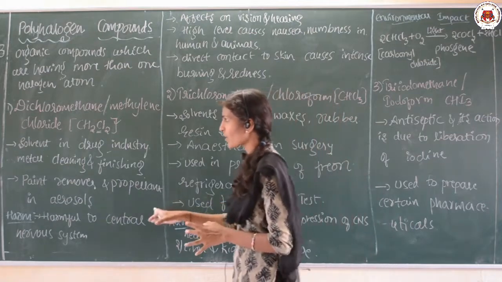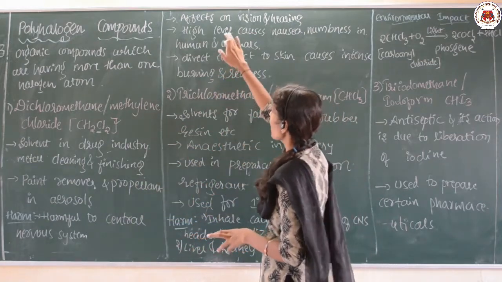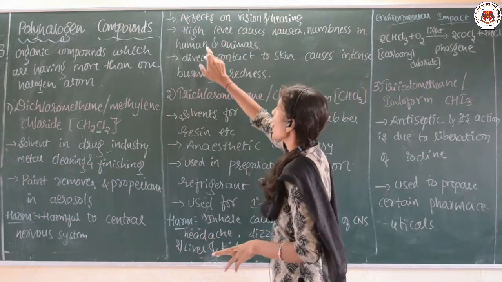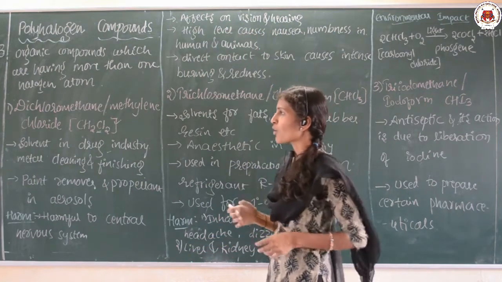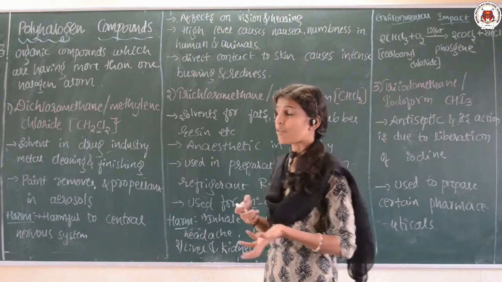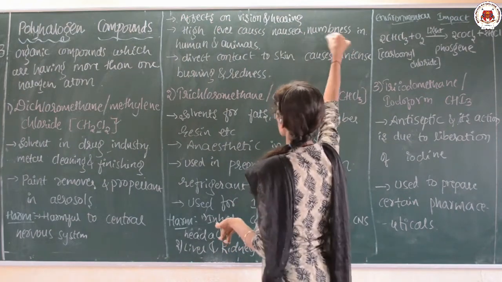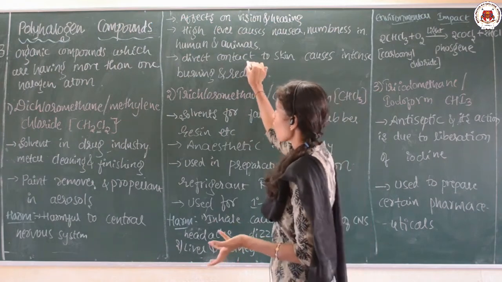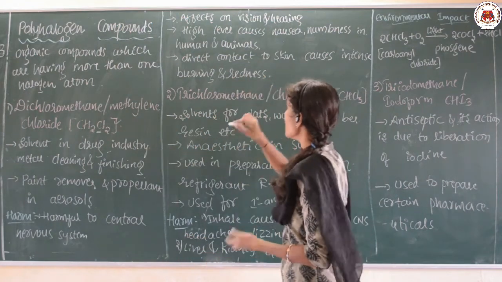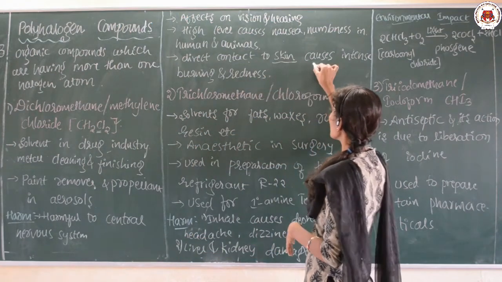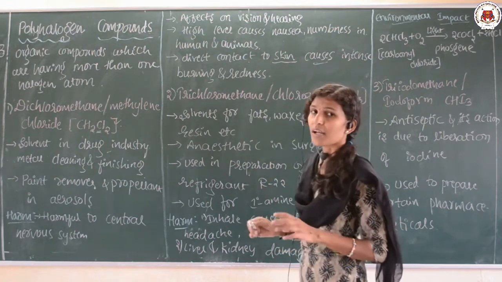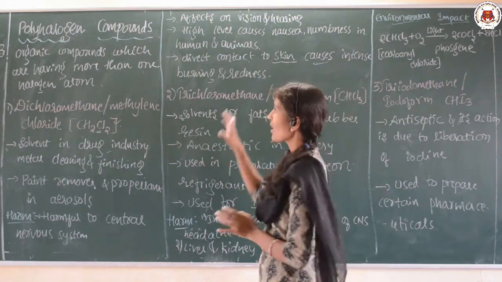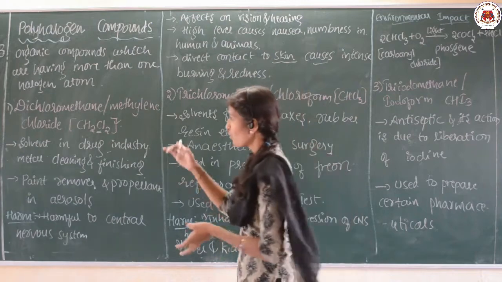High levels of dichloromethane cause nausea and numbness in humans and animals. Also, direct contact of CH2Cl2 with the skin causes intense burning and redness. So we have to be careful.